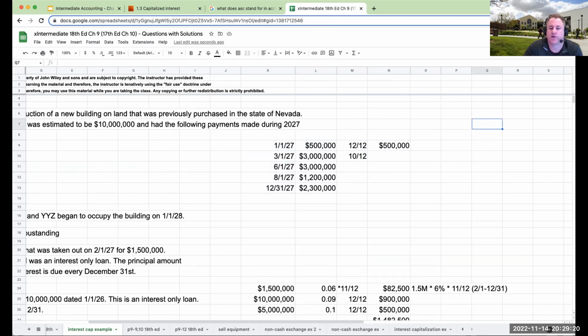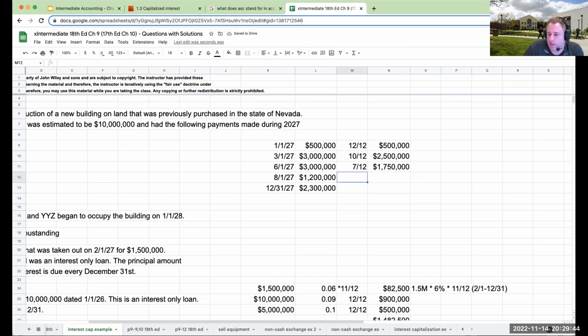So I got 10 months right over here. So I've got 3 million times 10/12, I got 2.5 million. Over here, this 3 million is outstanding for 7/12, right? We've got June, July, August, September, October, November, December, for 7 months. So this is going to be 3 million times 7/12, or 1.75 million.